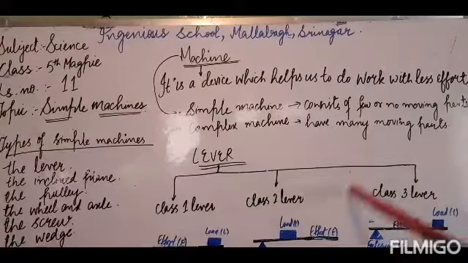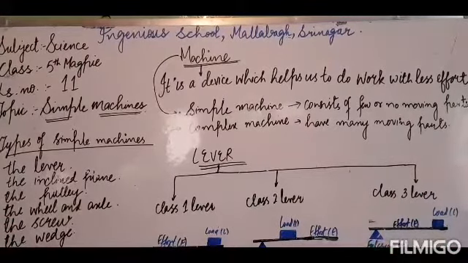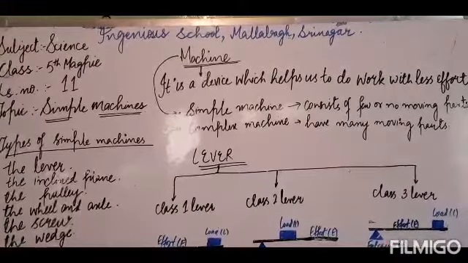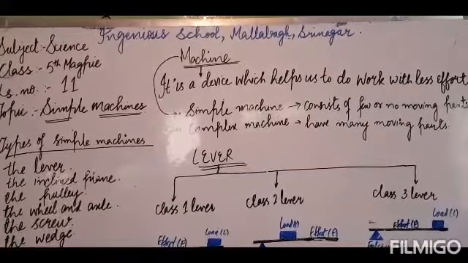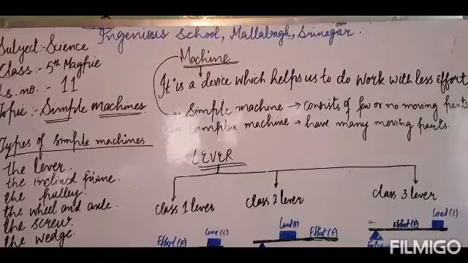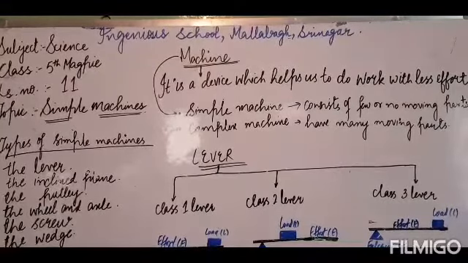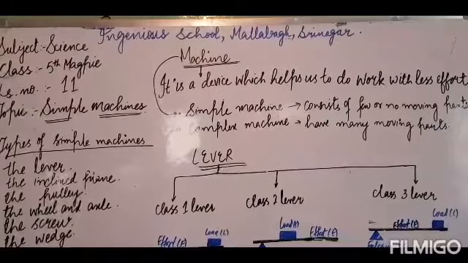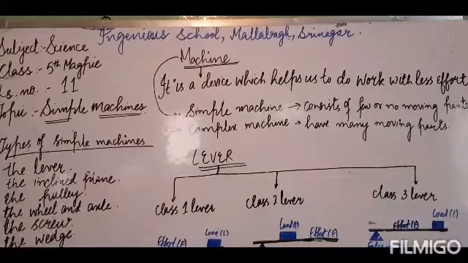Example of this class 3 lever is the hockey stick. Dear kids, a hockey player is able to push the ball with great effort only because of this hockey stick. He is able to push the ball into the goal post only because of it. The hockey stick is an example of a class 3 lever. It enables the hockey player to push the ball with greater speed.